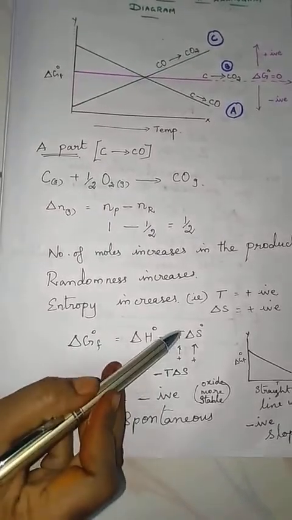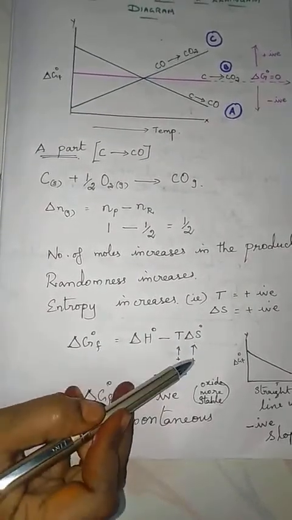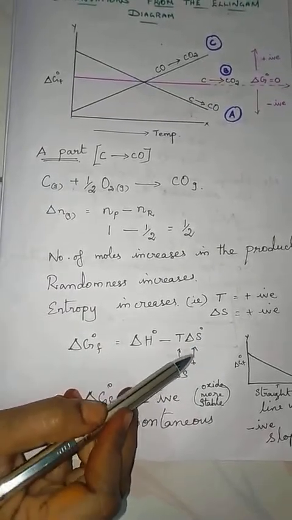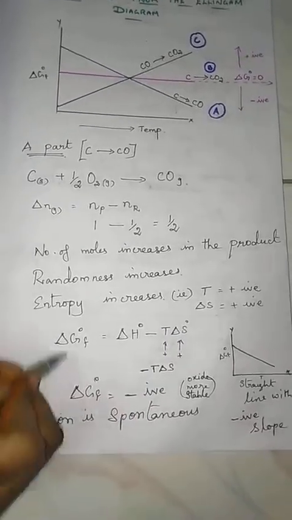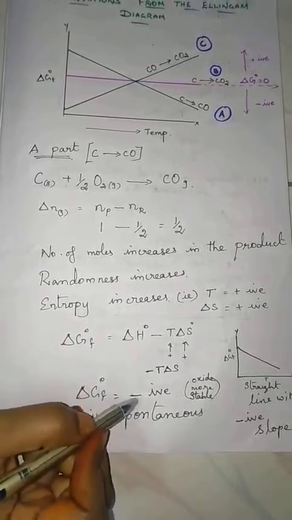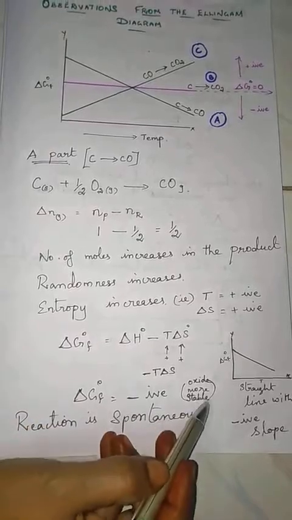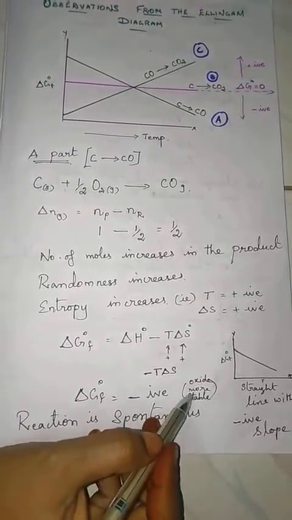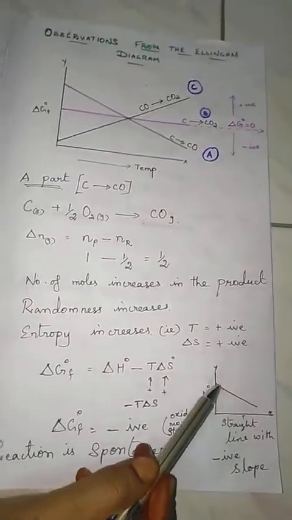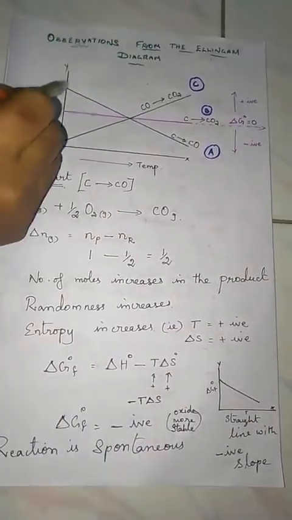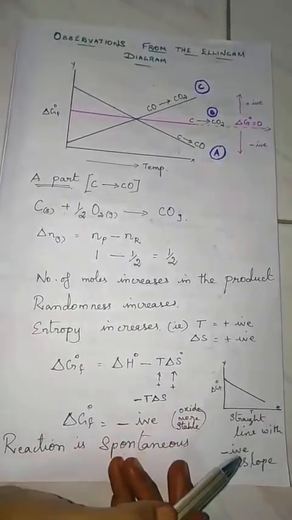So here, students, temperature increases, it gets a positive value. Entropy increases, it gets a positive value. So positive times positive is positive, but the whole TΔS term becomes negative. It means the ΔG°f is a negative value. Negative value means the reducing agent is more stable to reduce the oxide. It can easily reduce the metal oxide. So the reaction is spontaneous. That is why we get this type of graph, a straight line with a negative slope.